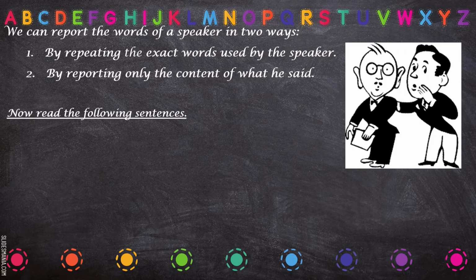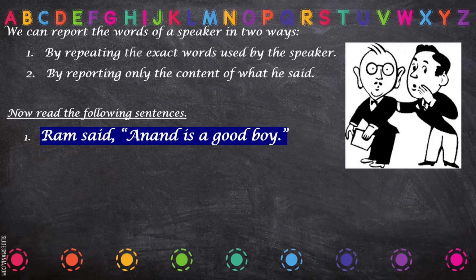Fine. So now read these sentences. Ram said, "Anand is a good boy." Clear? Now this sentence is in direct speech because Ram is speaking, the speaker is speaking. Exact words of the speaker are used.